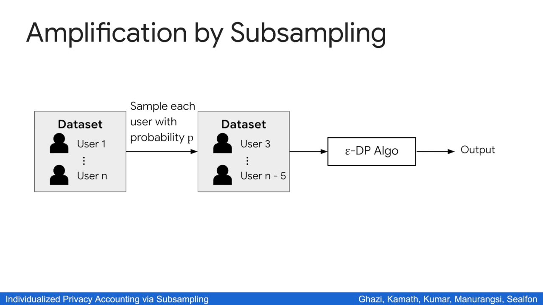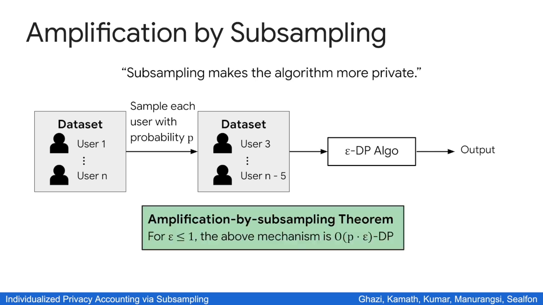This is, by now, a well-known phenomenon: subsampling makes an algorithm more private. In particular, in the context of DP, if we run an epsilon DP algorithm on top of this subsampling, then the epsilon will decrease by a factor of roughly p. However, this doesn't solve our problem yet, since we still need the original algorithm to be pure DP in order to get the final guarantee to be pure DP. So we will need a new amplification by subsampling theorem for our purpose.